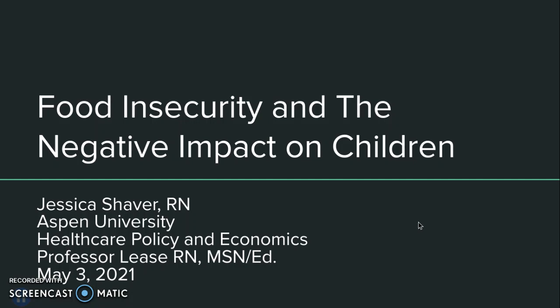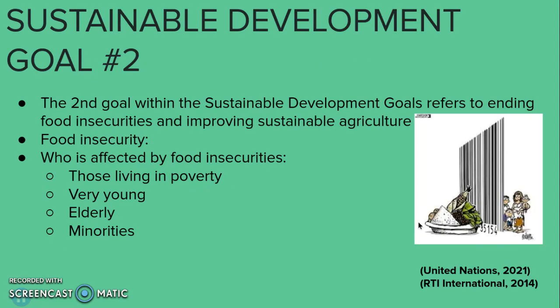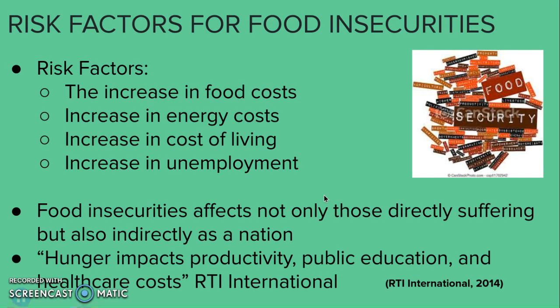and the negative impact on children. Sustainable Development Goal number 2. This goal refers to the ending of food insecurities and improving sustainable agriculture. Food insecurity, who is affected by this? Those living in poverty, those who are very young, elderly, and the minorities.